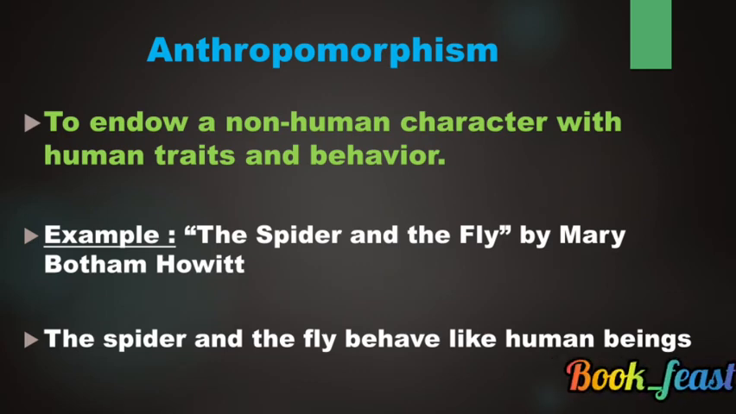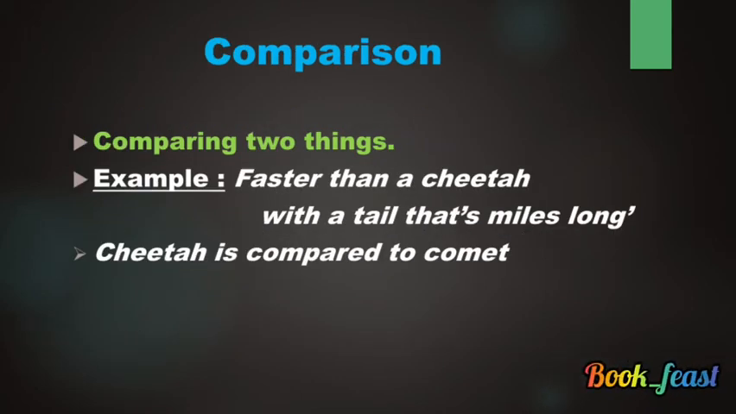See, for example, The Spider and the Fly by Mary Howitt. The spider and the fly converse with each other like human beings. Here the writer portrays and makes his spider and fly behave like human beings through his words. So that is anthropomorphism. And when you go for the next, comparison, comparing two things. "Faster than a cheetah with a tail that's miles long." Here a comet is compared with the cheetah, so it is comparison.